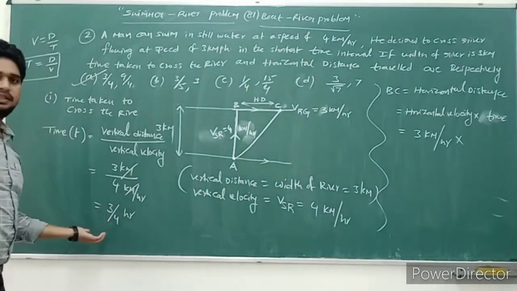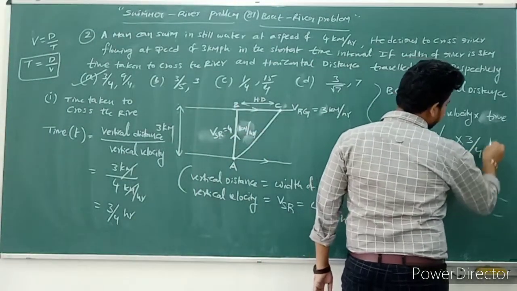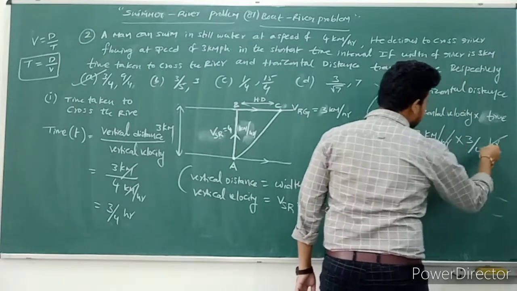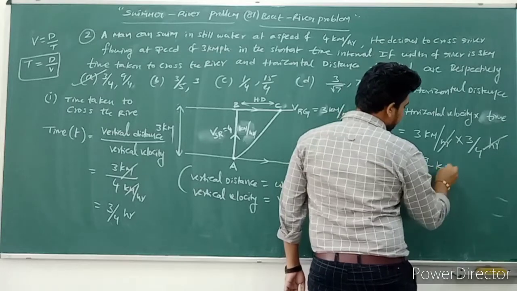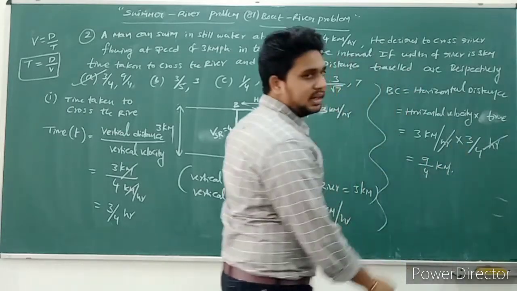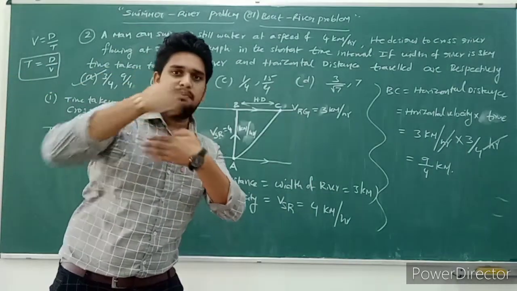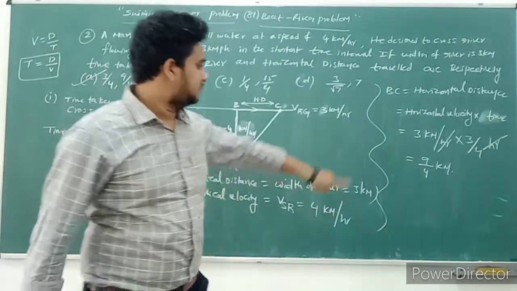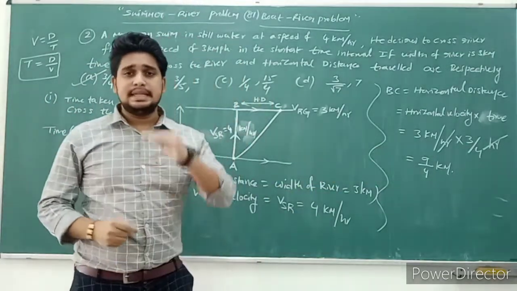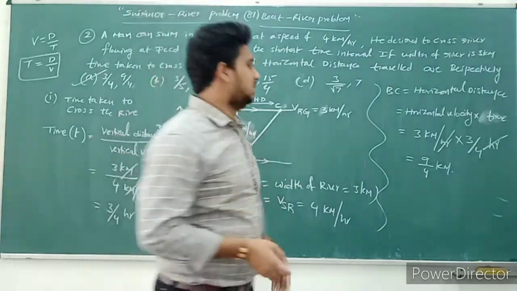Already we know the time. Time to cross the river is 3 by 4 hours. Substitute here, 3 by 4 hours. So then the hours cancel. So what we got? Here 9 by 4 kilometers. The horizontal distance traveled by the swimmer is 9 by 4 kilometers. This horizontal distance is also called drift.